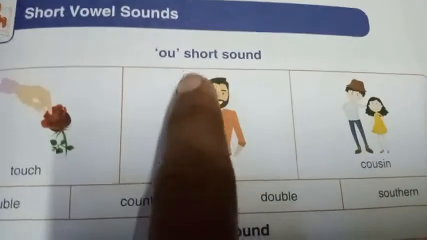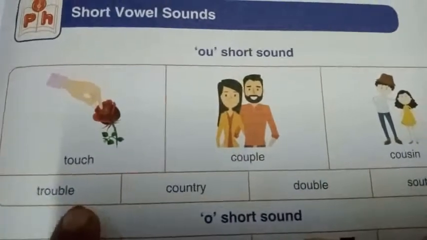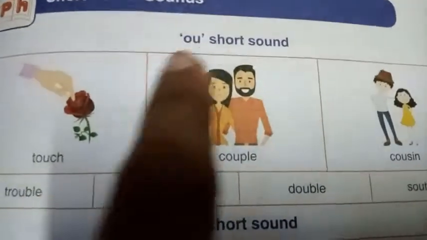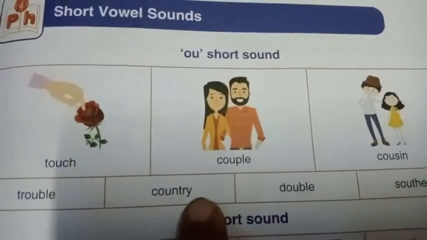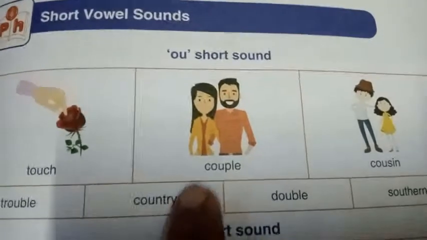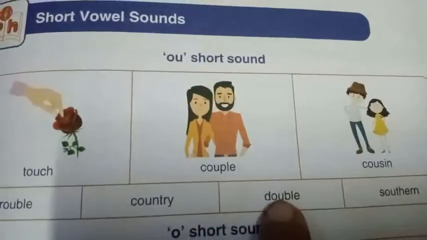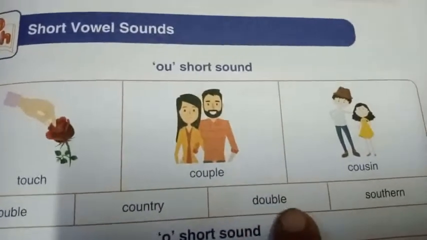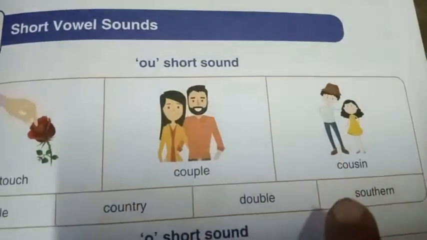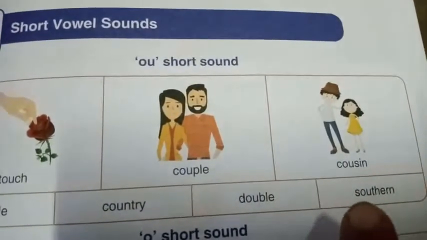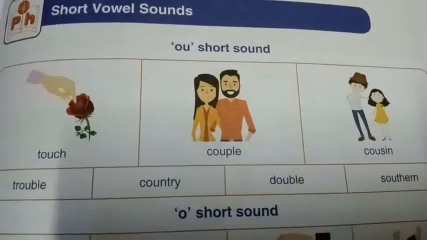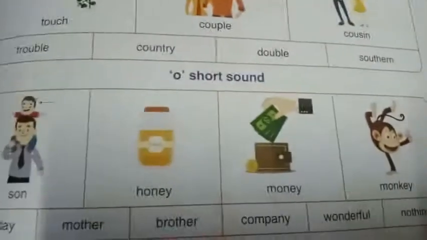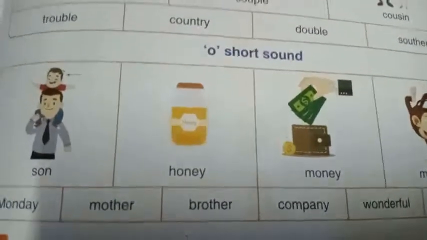A as in trouble. A as in country. A as in double. A as in southern. Great, my dear children. Next, a short sound.